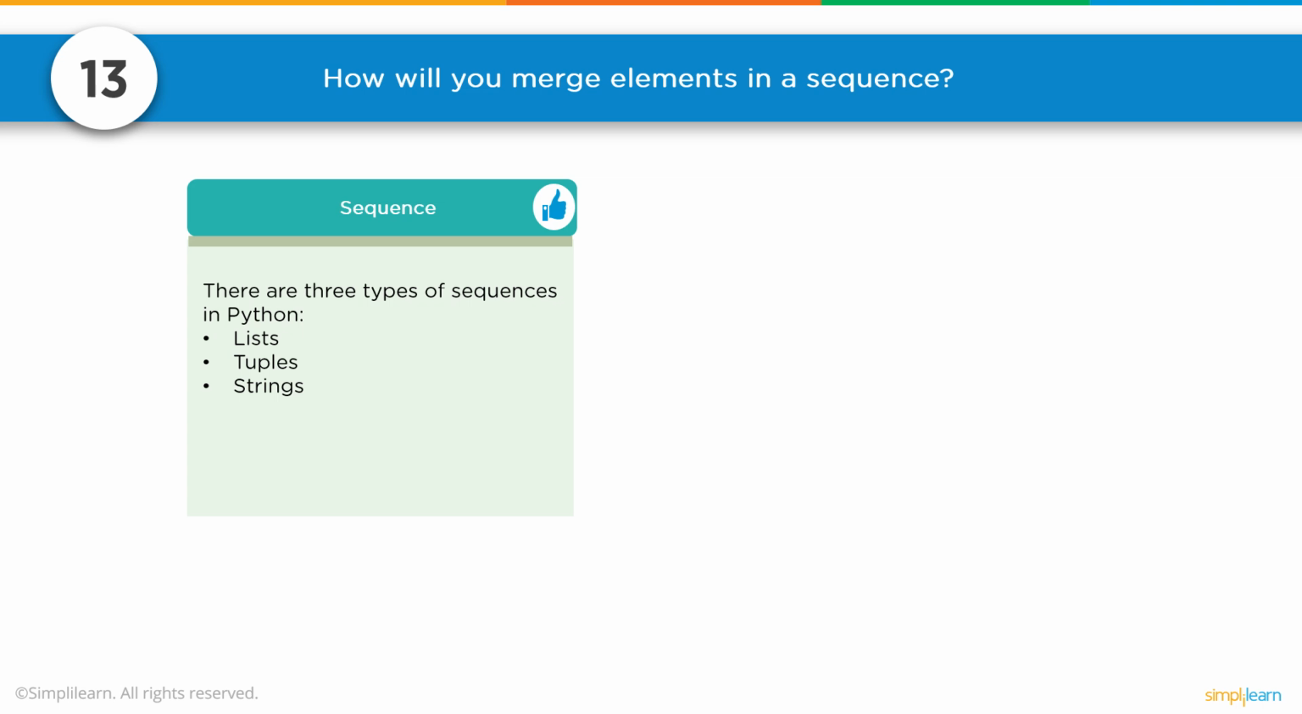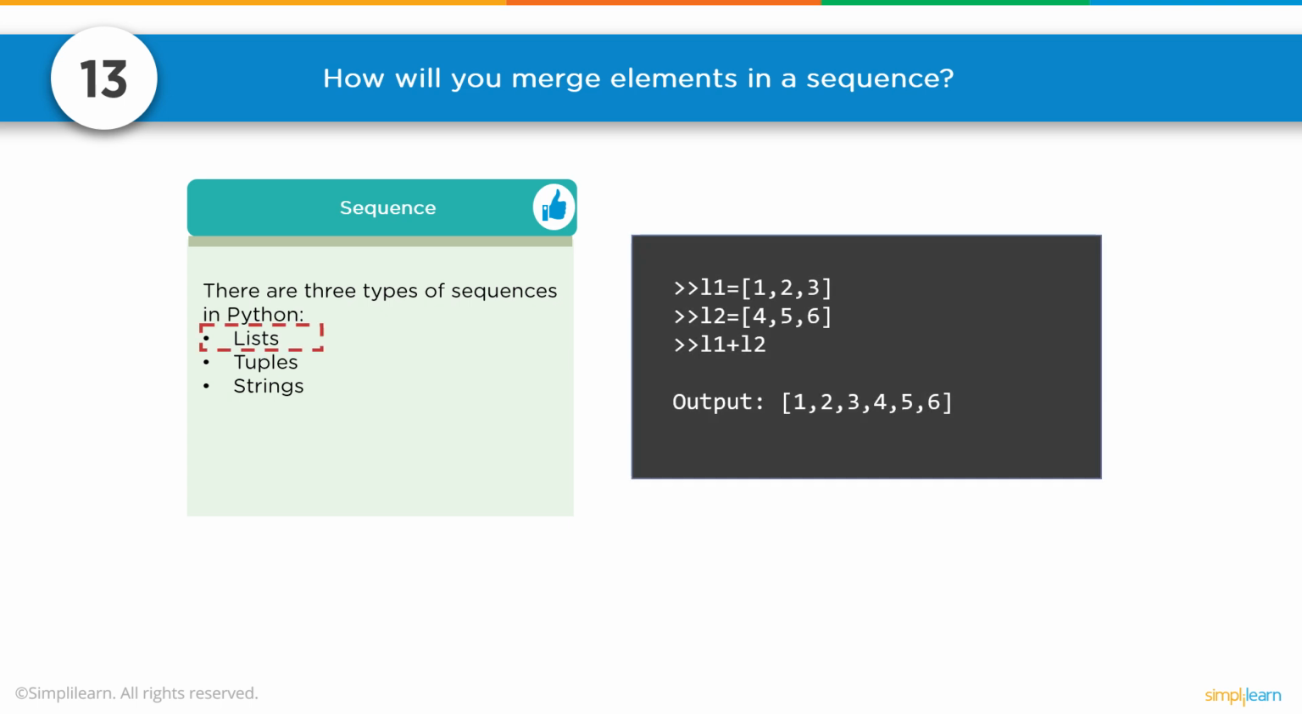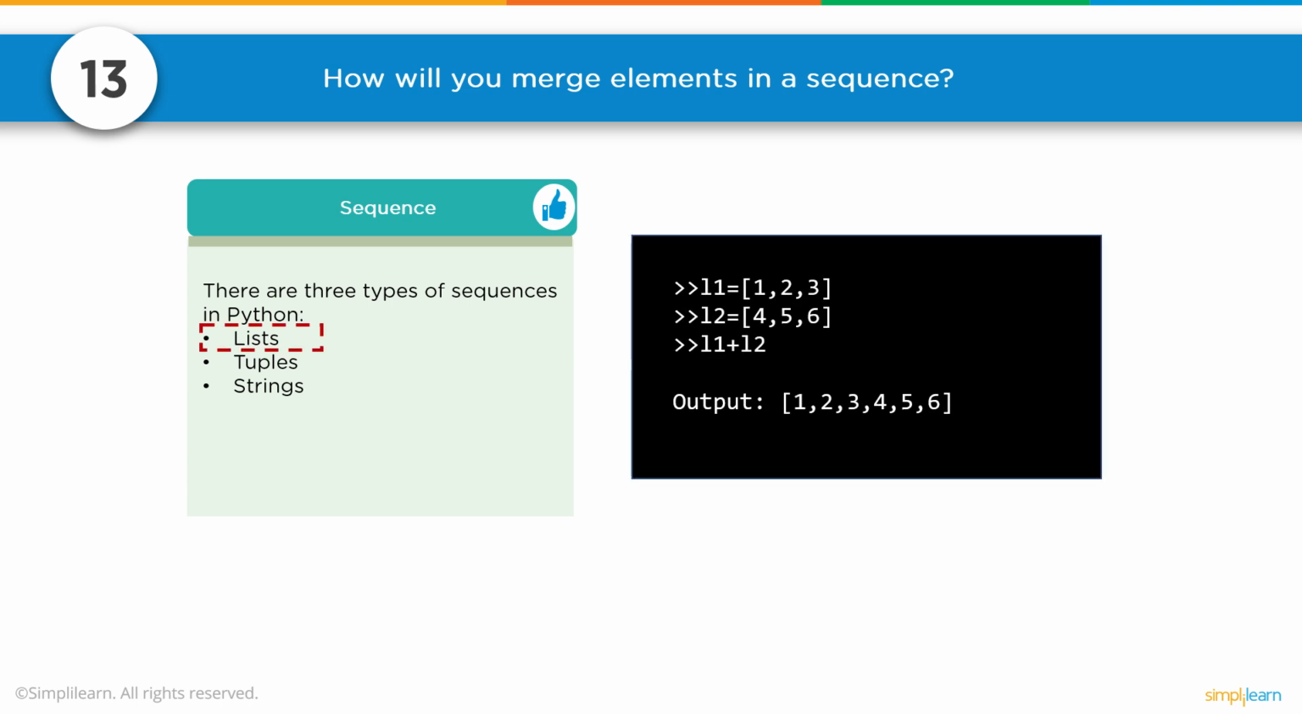Number 13. How will you merge elements in a sequence? There are 3 types of sequences in Python. There's lists, tuples, and strings. Python, of course, makes this easy. If we have list 1 and list 2, and list 1 is square brackets 1, 2, 3, list 2 is 4, 5, and 6, we can simply do list 1 plus list 2. And our output is 1, 2, 3, 4, 5, 6. If we have tuples, the curved brackets designate it, and again, just add them together. Same thing with strings. We have S1 plus S2 equals Simplilearn.